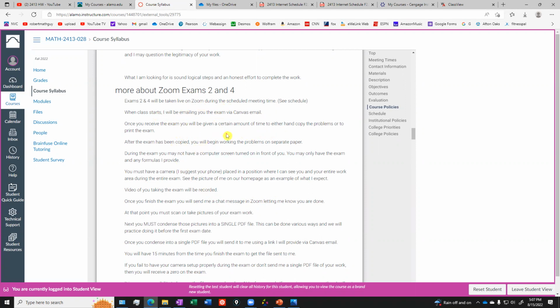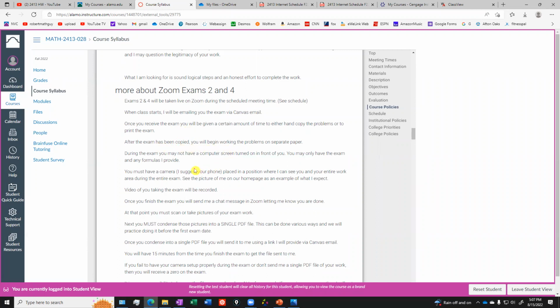Once you receive the exam, you're either going to have to print that exam out using your printer if you have one. If you do not have a printer, you will have to hand copy the entire test. So it might take you 20 minutes to copy down the test. But either way, you're either going to print it or handwrite it. And then after you've done that, you'll start doing the problems on paper, all right? So this is going to be a paper and pencil test.